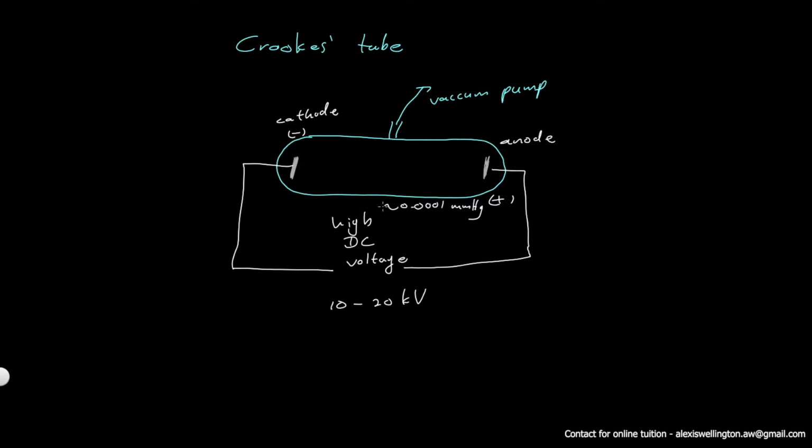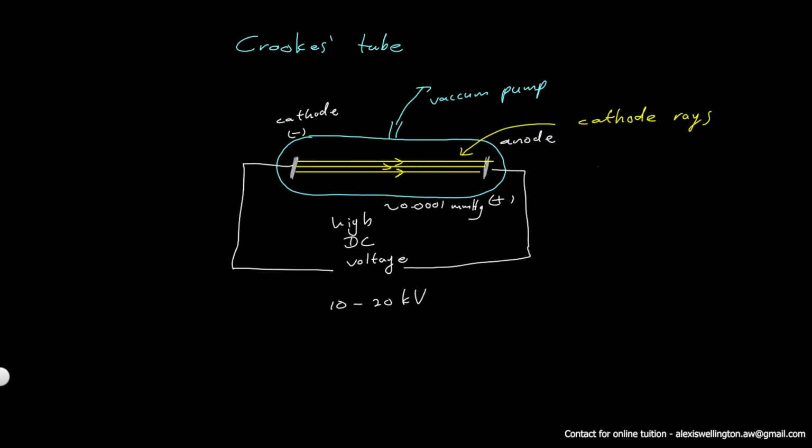What they discovered was that under such low pressures, if we provide a huge voltage like 10 to 20 kilovolts, some form of radiation was emitted from the negative electrode and traveled towards the positive electrode. This radiation was called cathode rays, as they seemed to be emerging from the cathode.